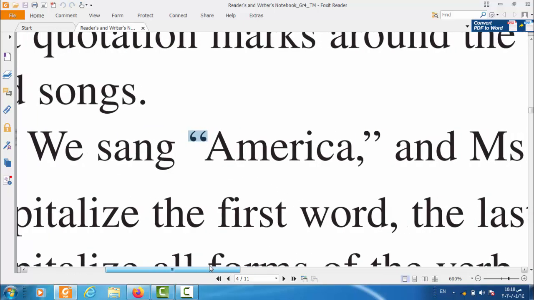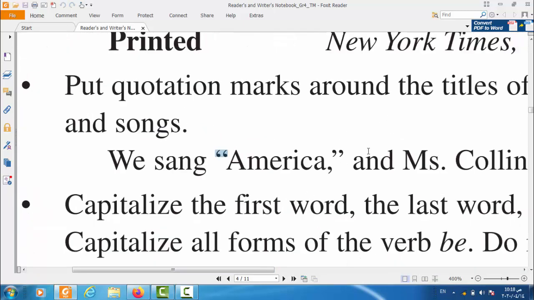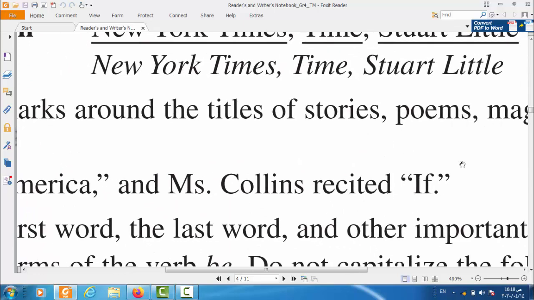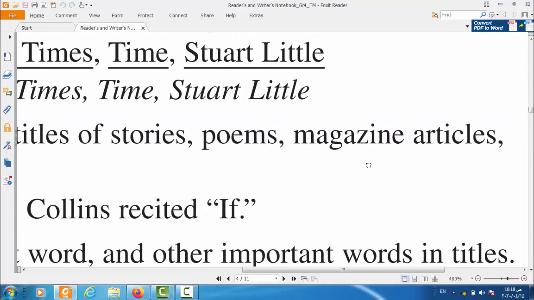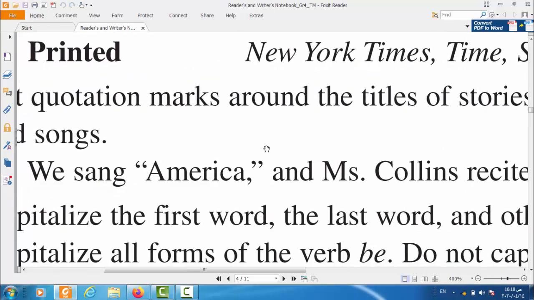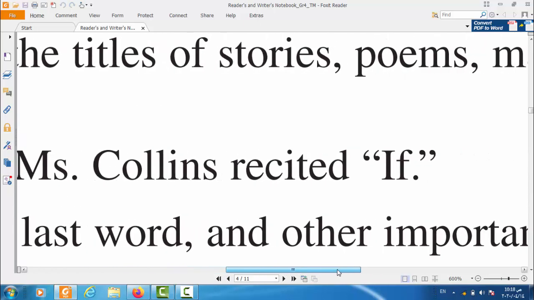Okay, because "America," this is a song, so we put the song in quotation marks like this. The song, the article, so we put the titles of stories, of poems, magazine articles, or even songs, we put them in quotation marks like this one in here. So "America," and Ms. Collins recited "F." In "F" here as well, we put quotation marks.